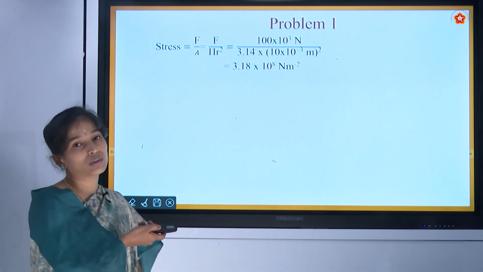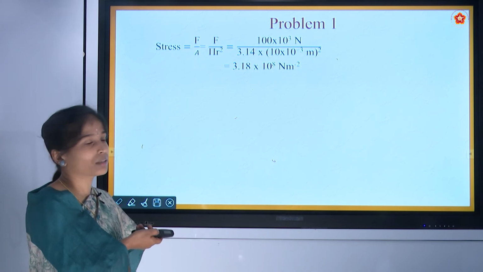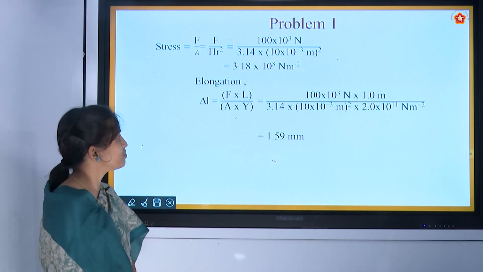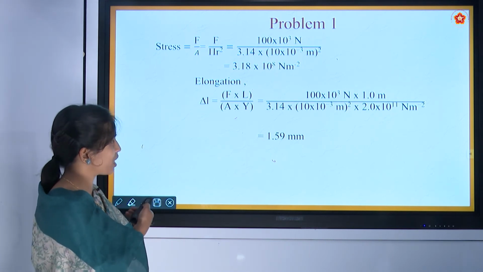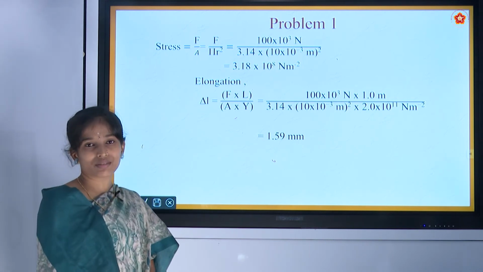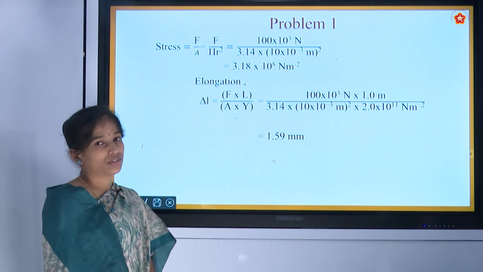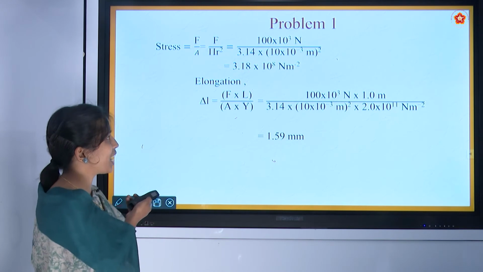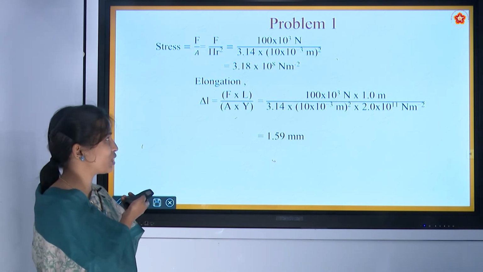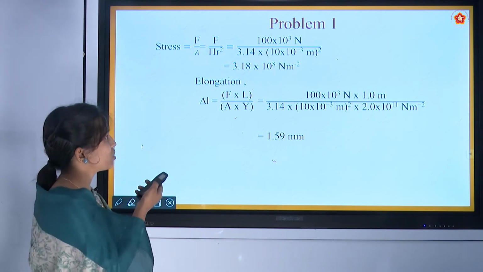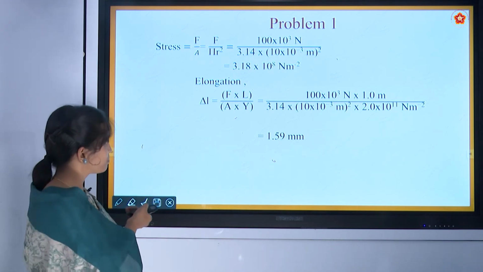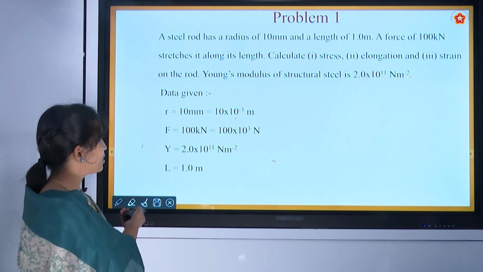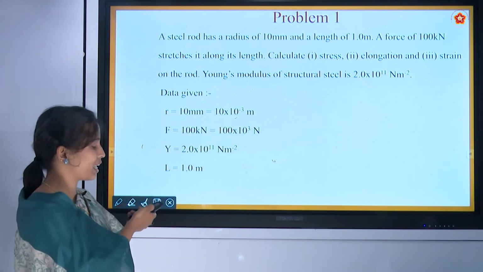Next, we have to calculate the elongation, that is delta L. We know that Young's modulus is equal to longitudinal stress by longitudinal strain. So we have rearranged that formula and written delta L. We know F, L and the radius, everything is given.